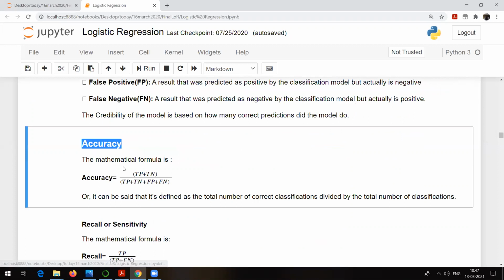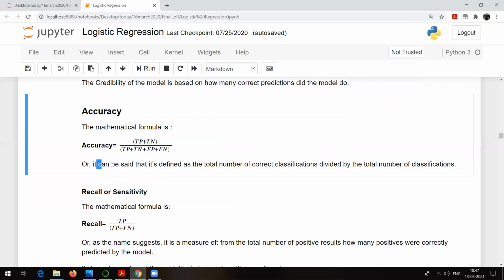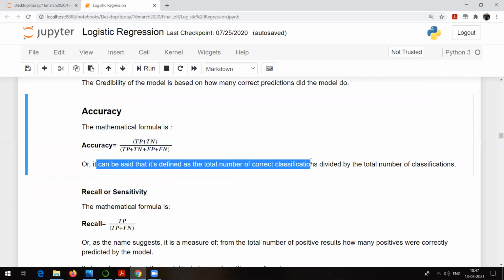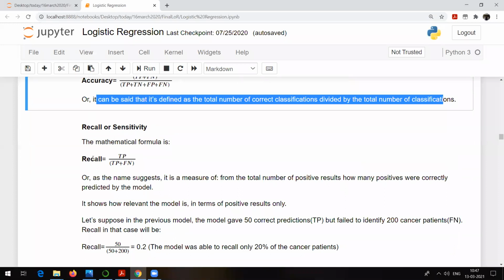Accuracy formula. What is it? The mathematical formula for accuracy is true positive plus true negative divided by true positive plus true negative plus false positive plus false negative. That means in our case, 40 plus, what was it, 15. That is 55 divided by 100. So 55% was the accuracy. I showed it to you, right? Or it can be said that it's defined as the total number of correct classifications divided by total number of classifications.